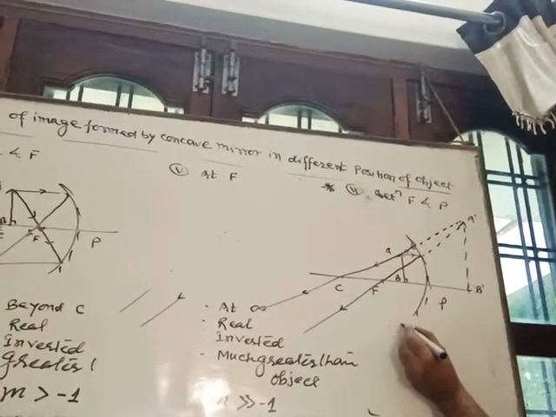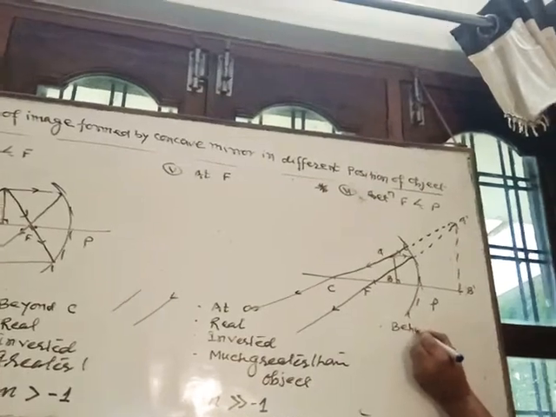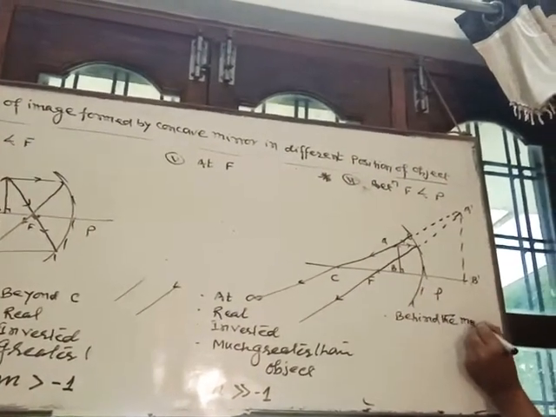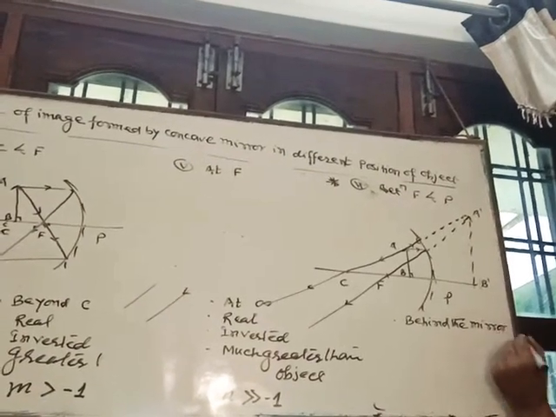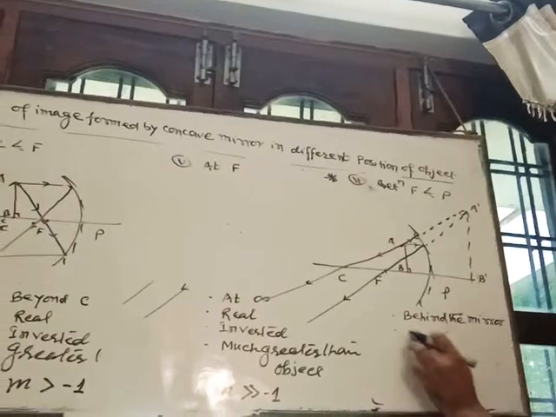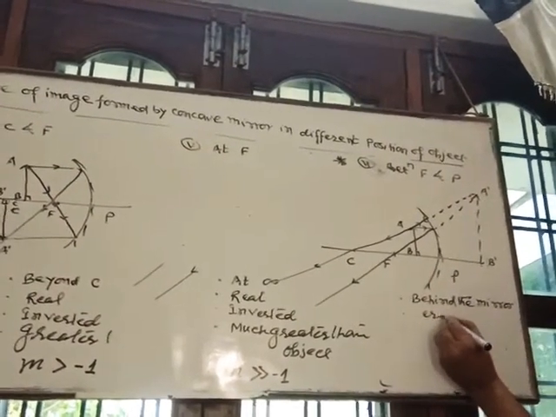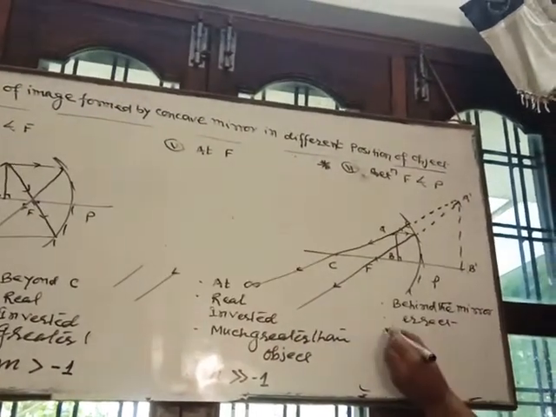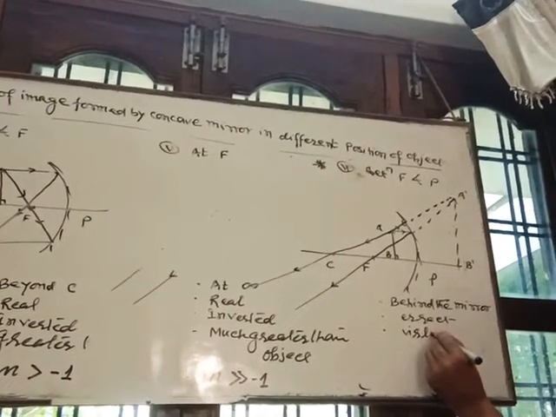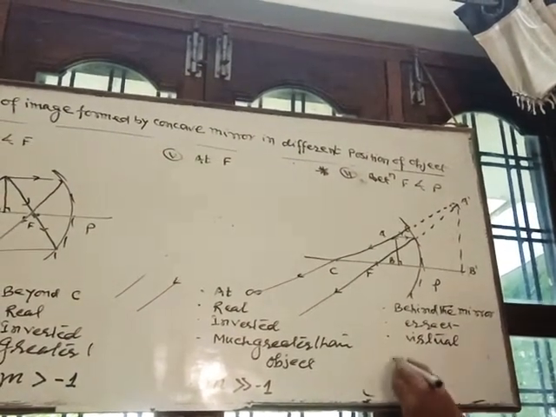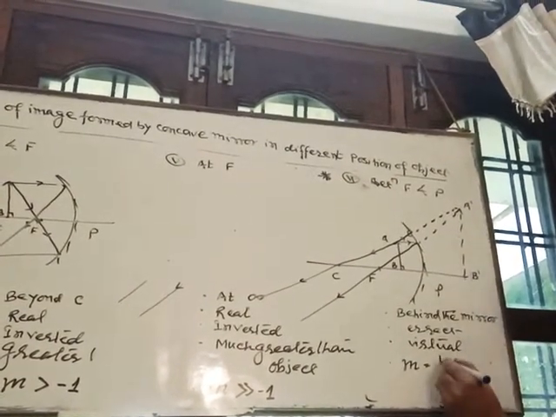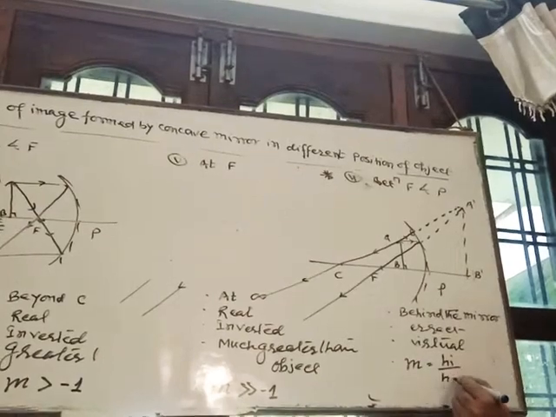So image is formed behind the mirror. Since it is behind, it is erect, and if it is erect and behind the mirror, so it is virtual. Its magnification, see here, height of image by height of object.